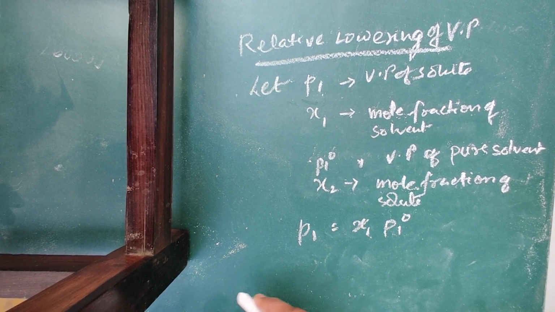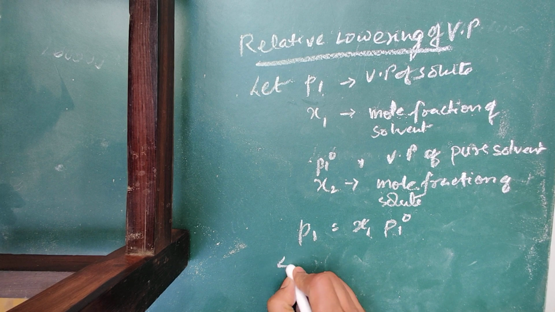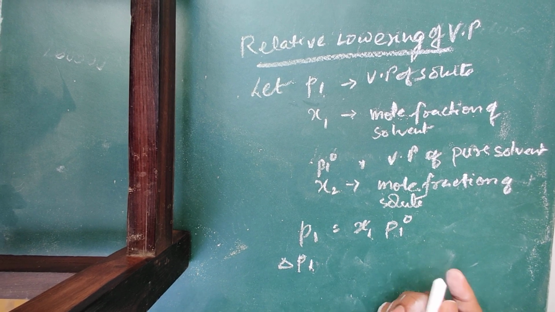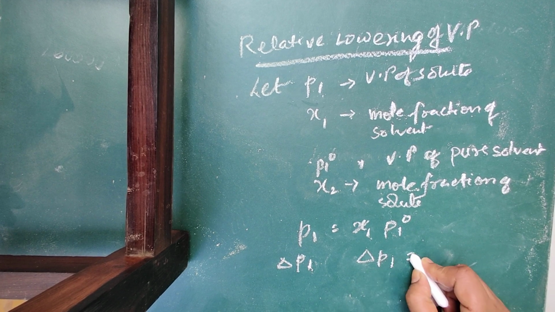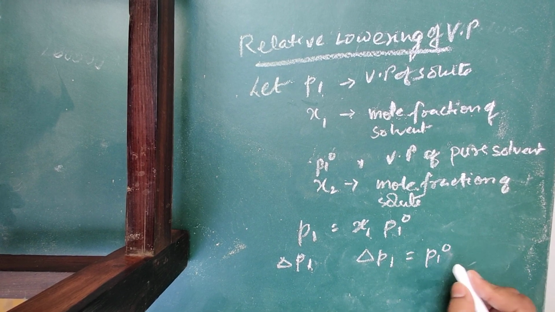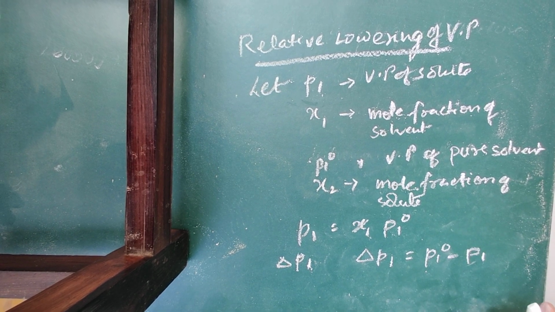So let the reduction or the relative lowering of vapor pressure be del P1. So we can say del P1 is equal to, here pure solvent, the vapor pressure is more, so subtract P1 from it.